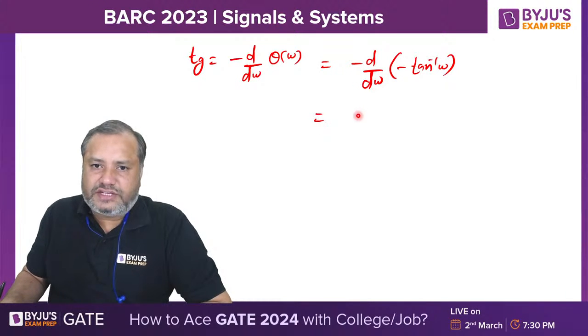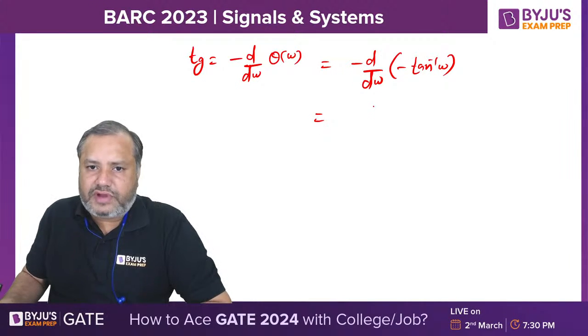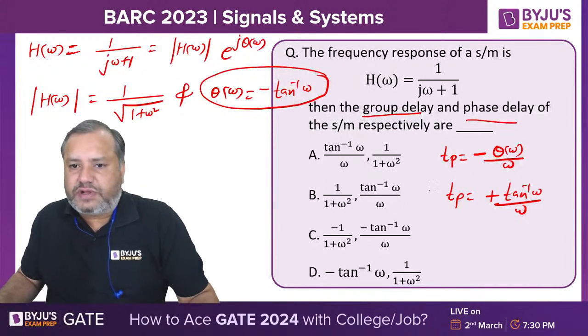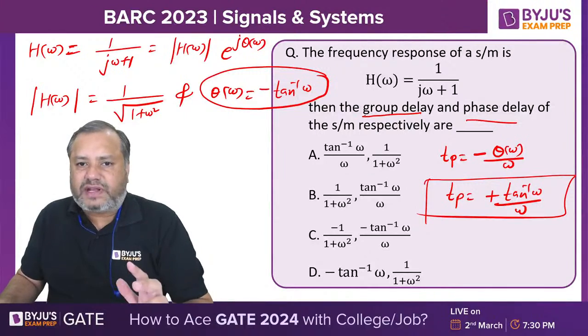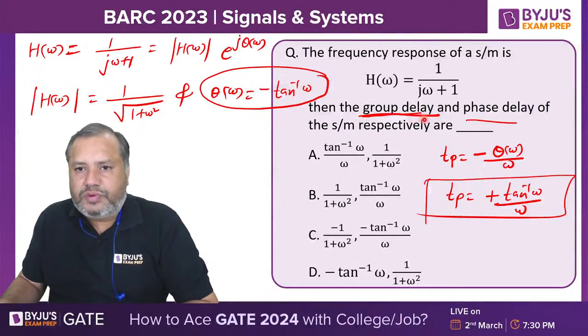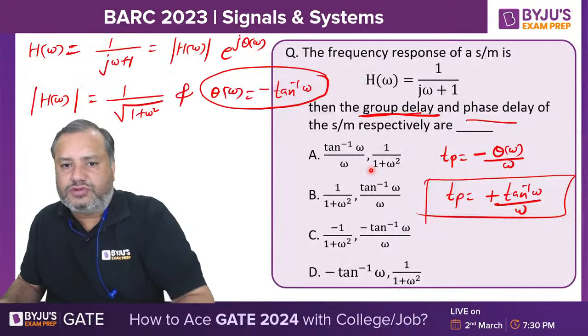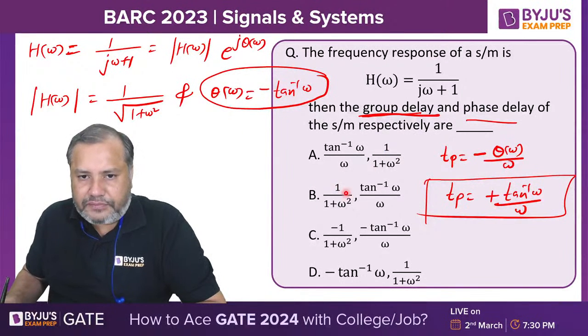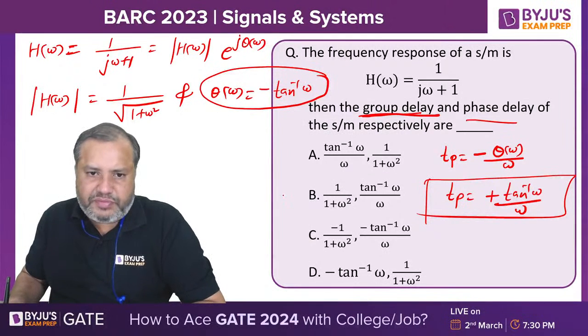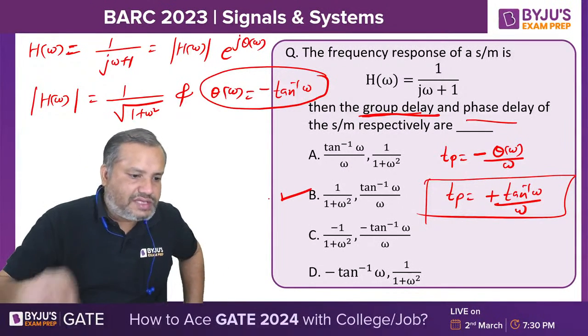So minus minus plus d by d omega of tan inverse omega, which is 1 upon 1 plus omega square. So we have got the expression for group delay and for phase delay. What do we want first? Group delay. So group delay is 1 upon 1 plus omega square. And phase delay is tan inverse omega upon omega. So option B is the accurate answer.